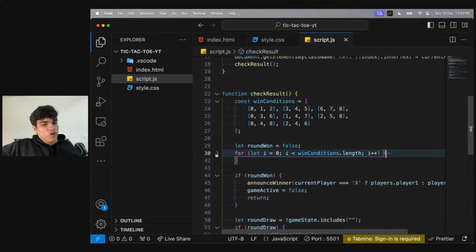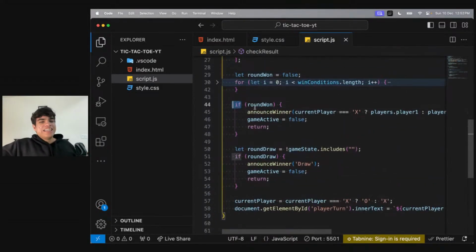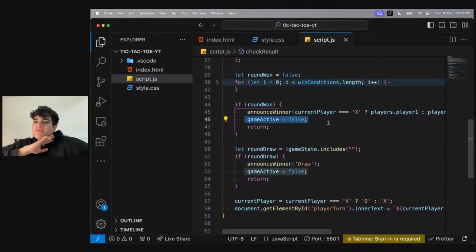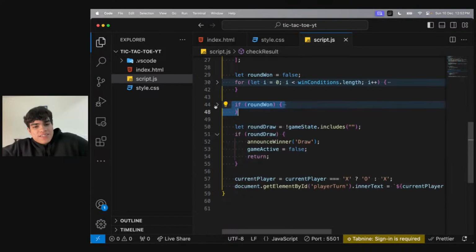Then basically this for loop ends, and then we check, is the round won? If the round is won, we'll announce the winner. See, announcing winner is a separate function, but we'll declare who has won. And we'll say game active is false. That game has ended.